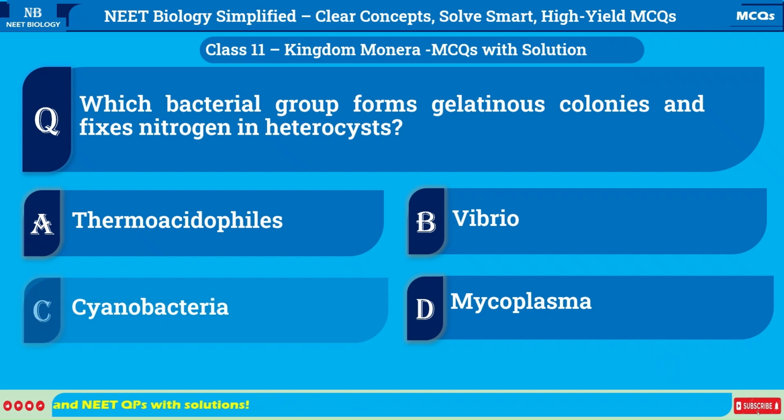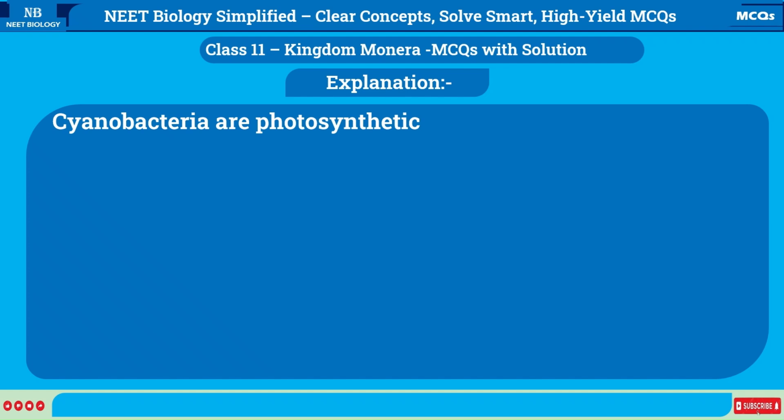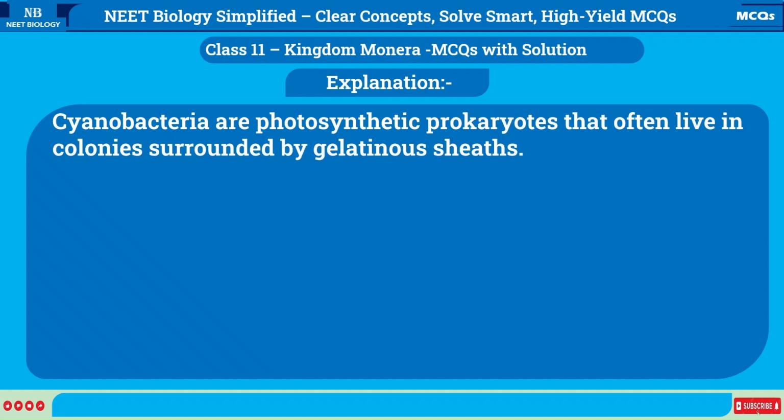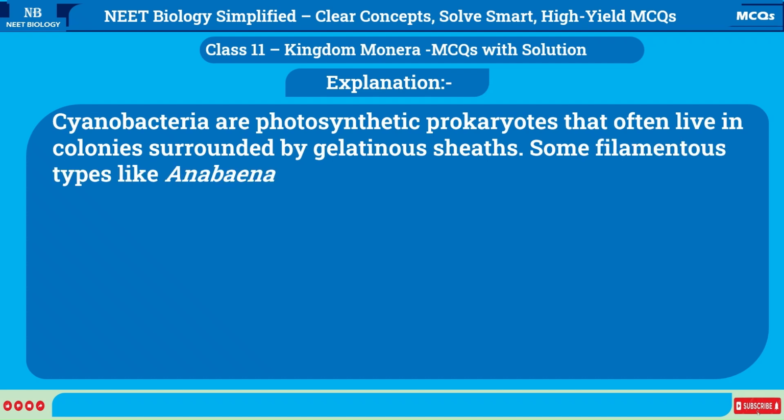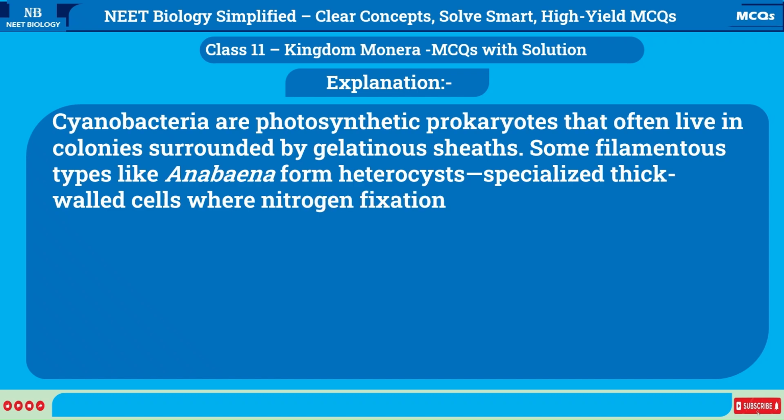Correct answer is C. Cyanobacteria. Explanation: Cyanobacteria are photosynthetic prokaryotes that often live in colonies surrounded by gelatinous sheaths. Some filamentous types like Anabaena form heterocysts, specialized thick-walled cells where nitrogen fixation occurs.